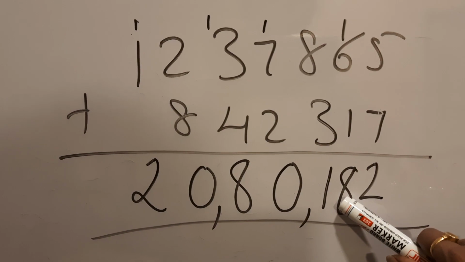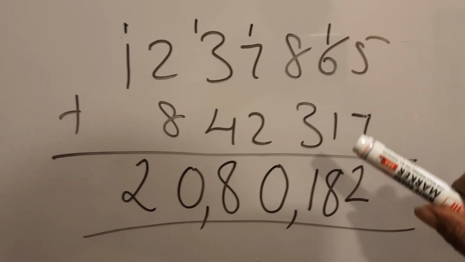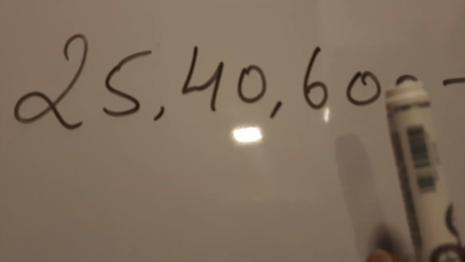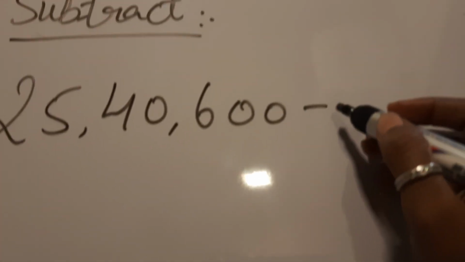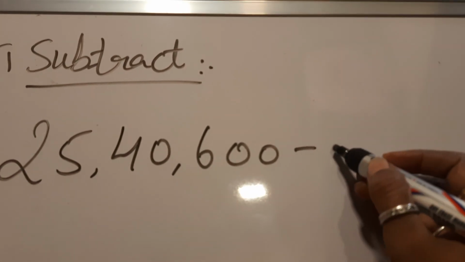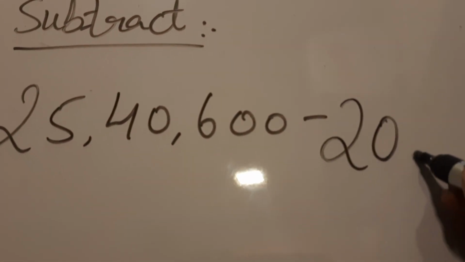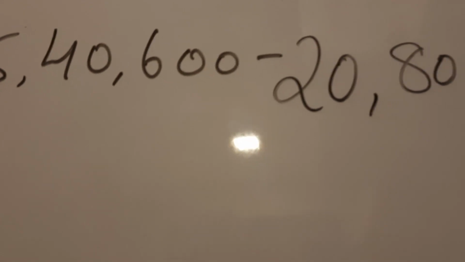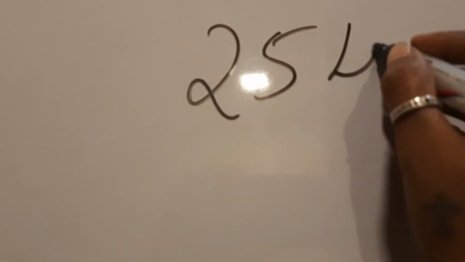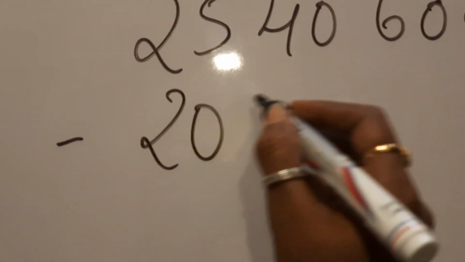Now this total amount spent, we are going to subtract from 25,40,600. Okay, this is the total amount in the Labour Welfare Fund. So minus 20,80,182. Okay, so let us subtract it. 25,40,600 minus 20,80,182.